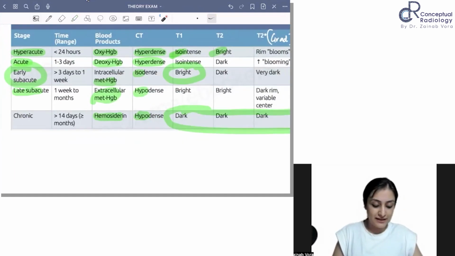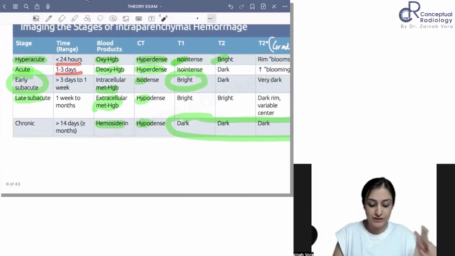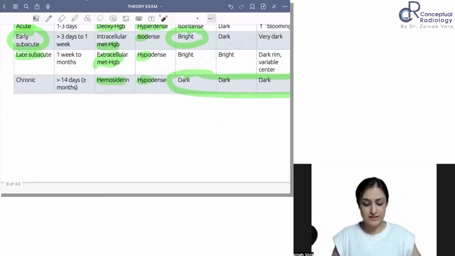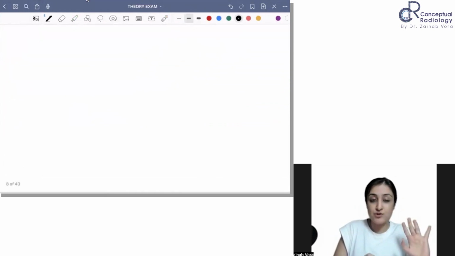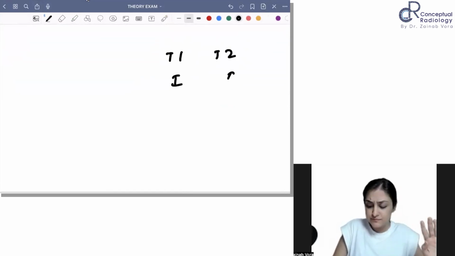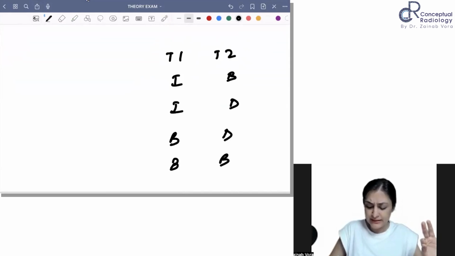So let's revise. Everybody, the timeline: less than 24 hours, 1 to 3 days, 3 days to 1 week, 1 week to months, more than 14 days. Okay. So first of all, everybody is sorted with T1 and T2. I bleed, I die, bleed, die.